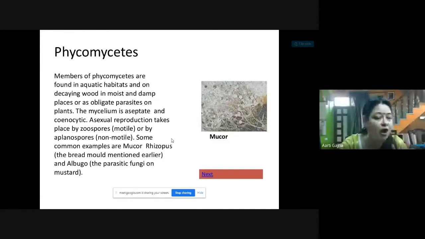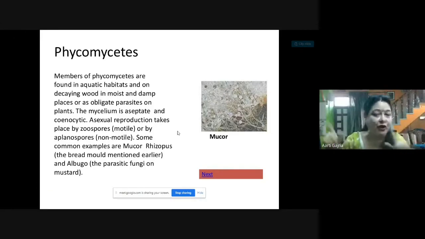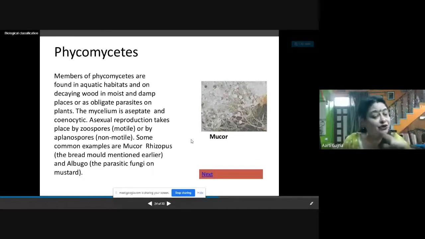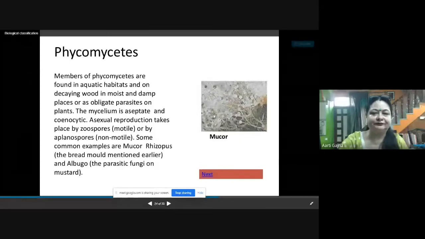Now, some common examples of Phycomycetes are Mucor and Rhizopus. Rhizopus is the bread mold which you see in your houses. So Rhizopus, the bread mold, is an example of Phycomycetes. And Albugo. Albugo is a parasitic fungus on mustard. It is an obligate parasite because it requires only mustard to complete its life cycle. That's why it is called an obligate parasite. This is Mucor. These round structures which you can see are the fruiting bodies, and this network of threads is the mycelium.